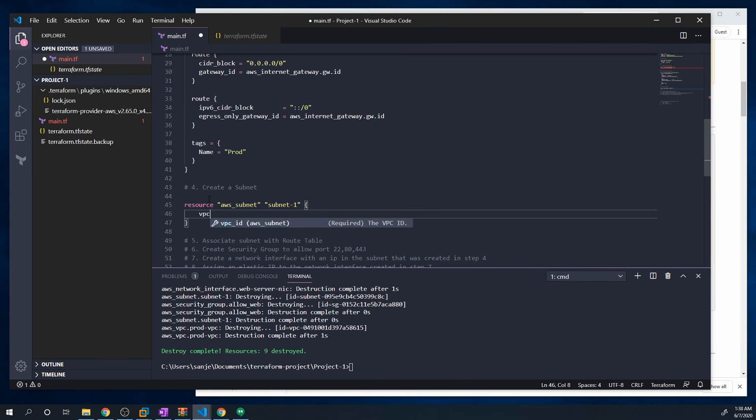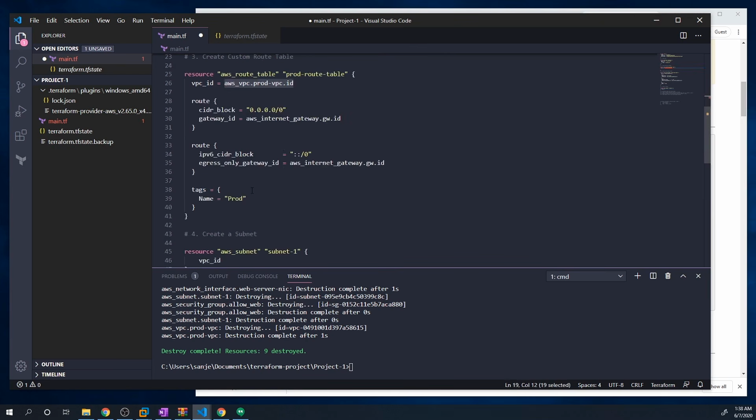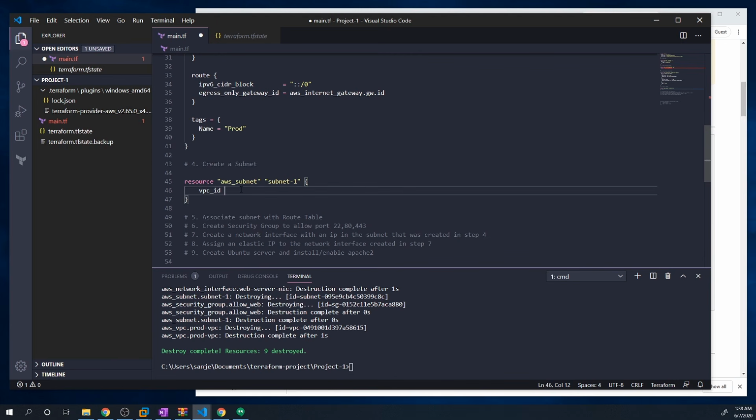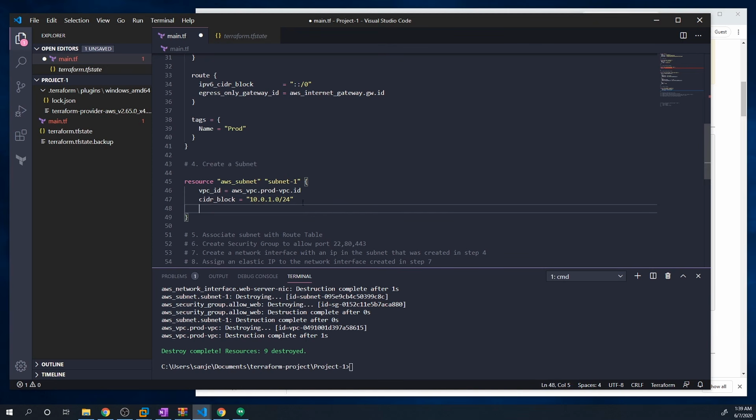And then we have to give it a VPC ID. So let's just grab what we did here for the internet gateway and just copy that. A lot of copying and pasting here, guys. And then we have to give it the actual subnet that we're going to use, the CIDR block. So I'm going to use the 10.0.1.0/24 subnet.